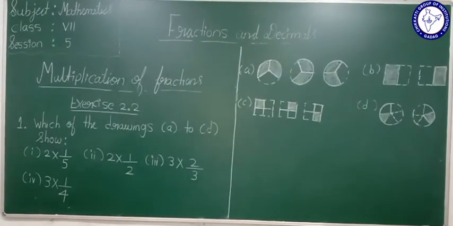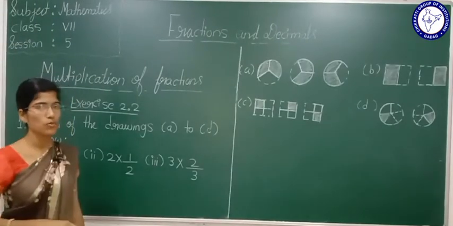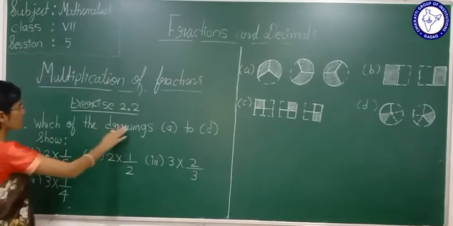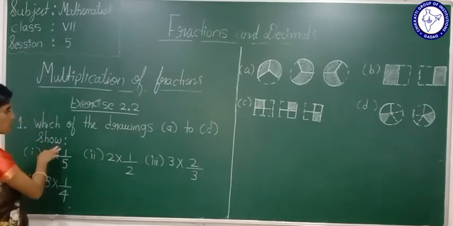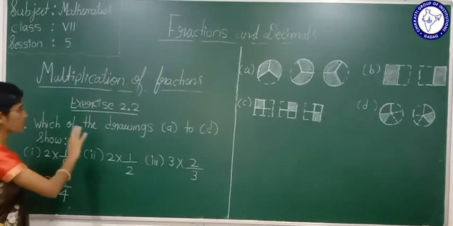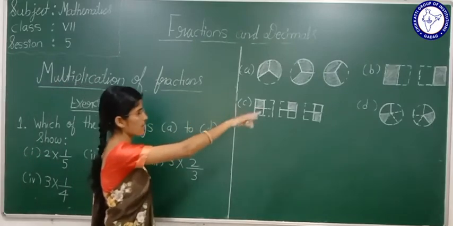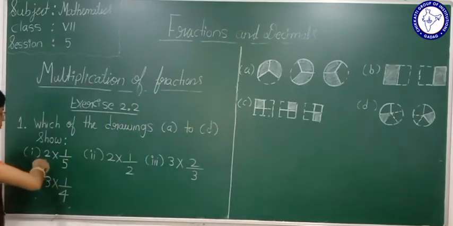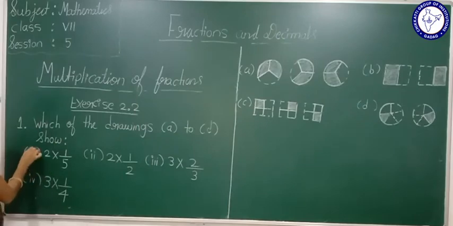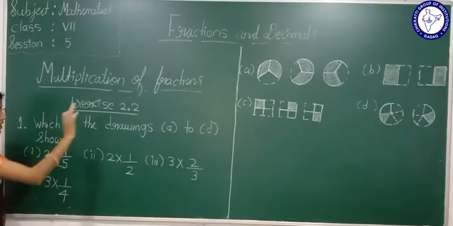Now see, students, exercise 2.2. Which of the drawings A to D shows the product? Okay, see here, first they have given drawings A to D. We have to tell which drawing represents each of these.